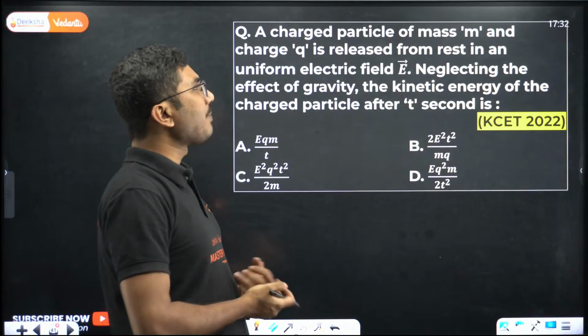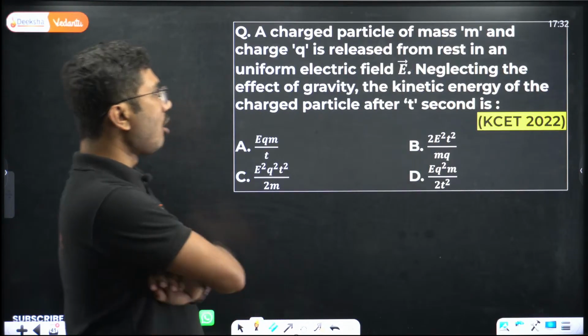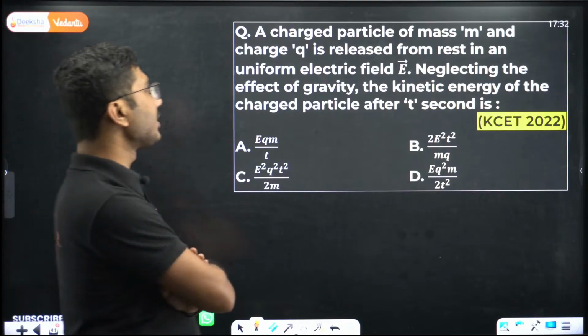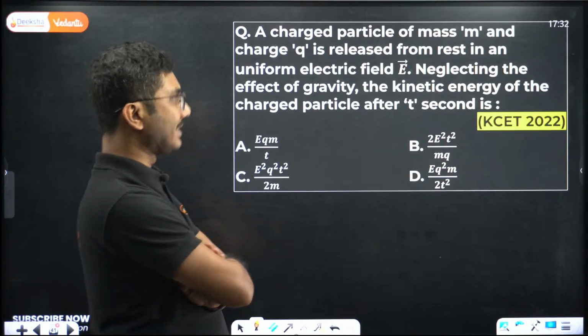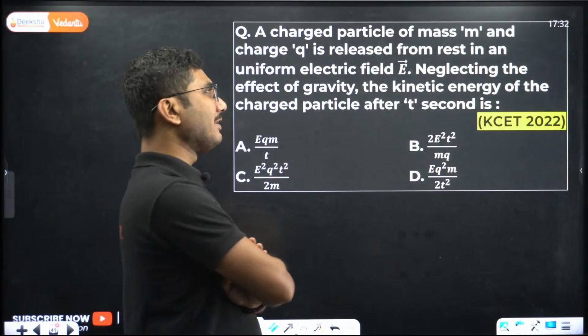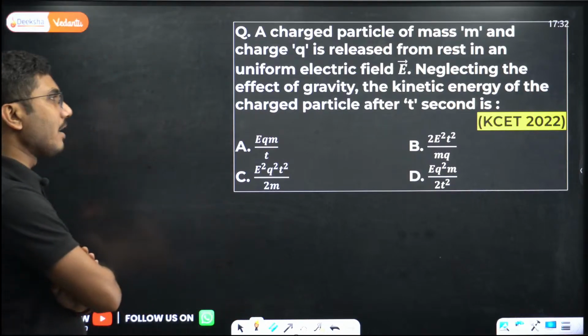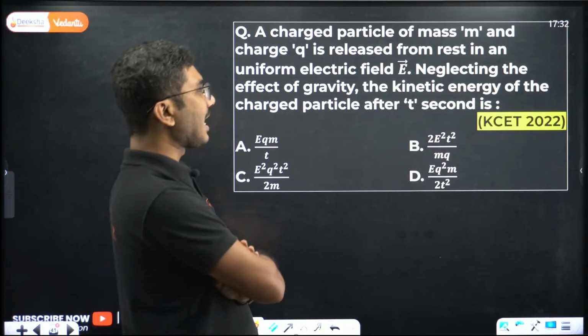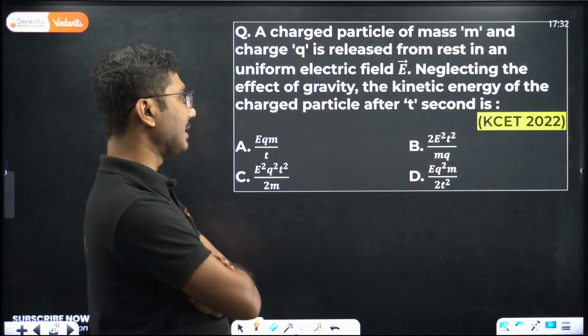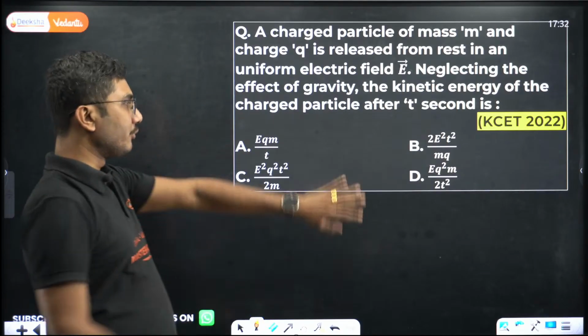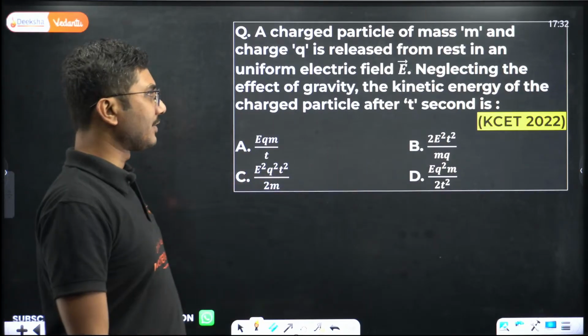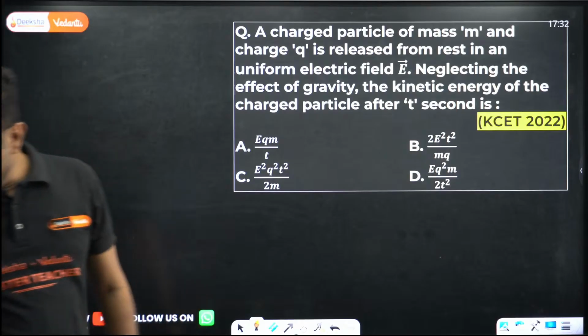A charged particle of mass m and charge q is released from rest in a uniform electric field E. Neglecting the effect of gravity, the kinetic energy of the charged particle after t seconds is. So we have also solved this question during the lecture. Let's solve it once more.